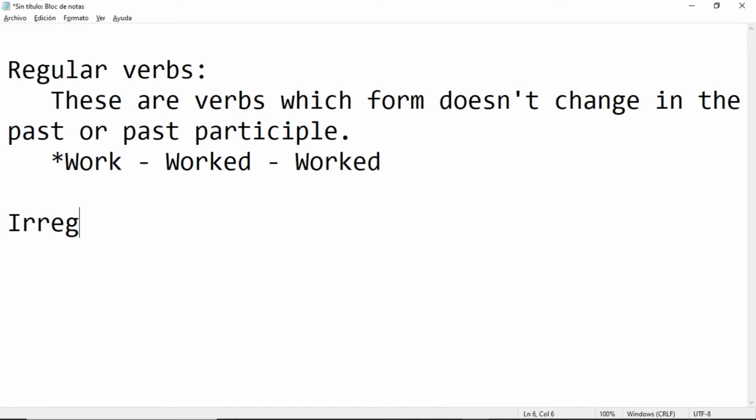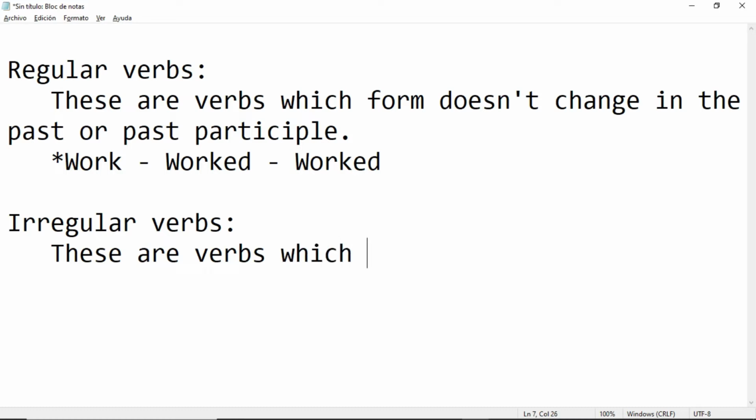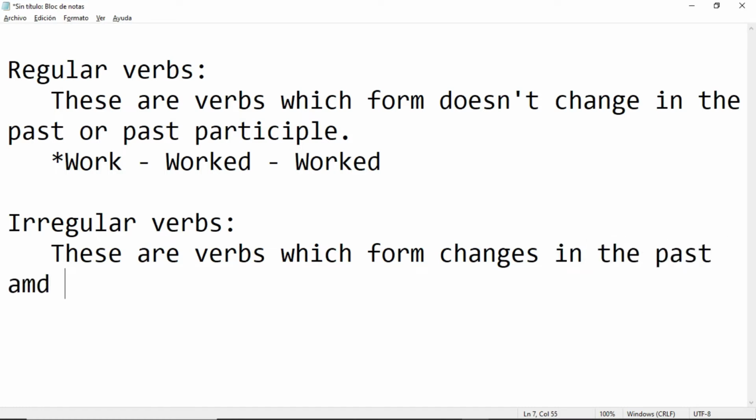And irregular verbs, teacher? These are verbs whose form changes in the past and in the past participle.